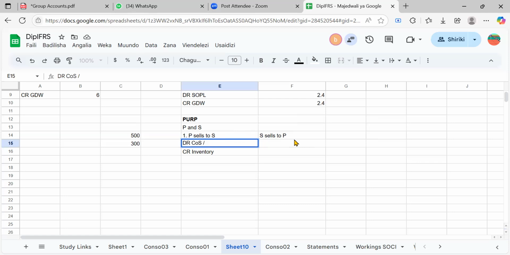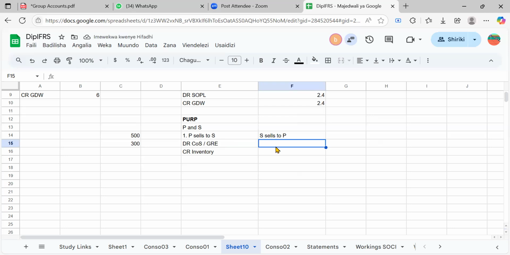But listen, here we are speaking, we focus on the statement of financial position, right? Yes. So whatever goes to the income statement would also go to the statement of financial position. If we debited the cost of sales, and the cost of sales is part of computing profit for the year, it would also go to the group retained earnings, because it is wholly for the parent. It is not divided. Whatever belongs to the parent directly would not be broken down to parent interest and non-controlling interest, right?